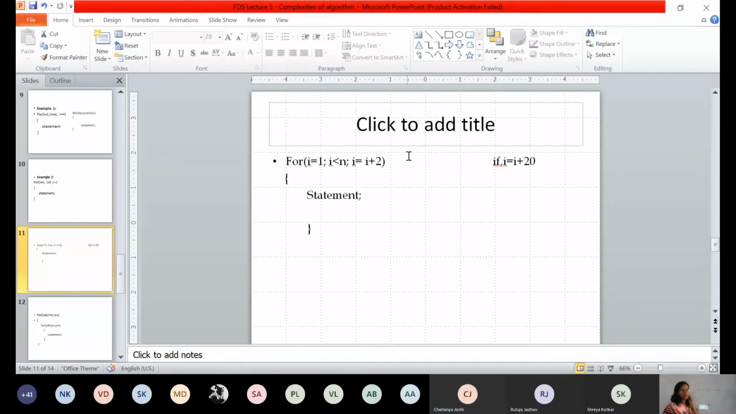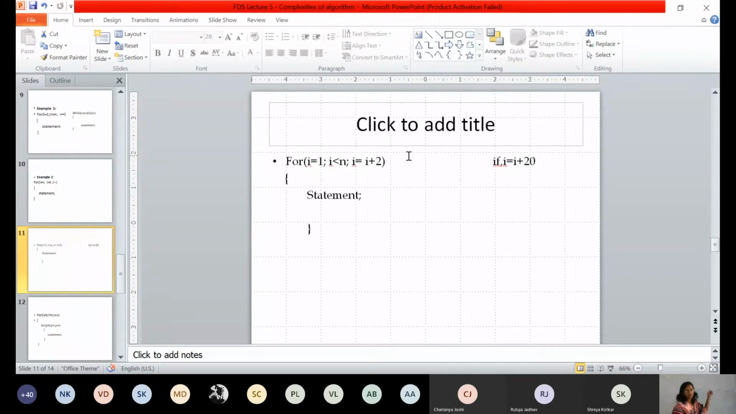Next time what will happen? i equal to 1 is over, i equal to 2 is over. Now what will be the value of i next time? 3 or 4? 2 more. Do you understand the meaning of this term? Every time i is incrementing by what? By 2. i plus 2.